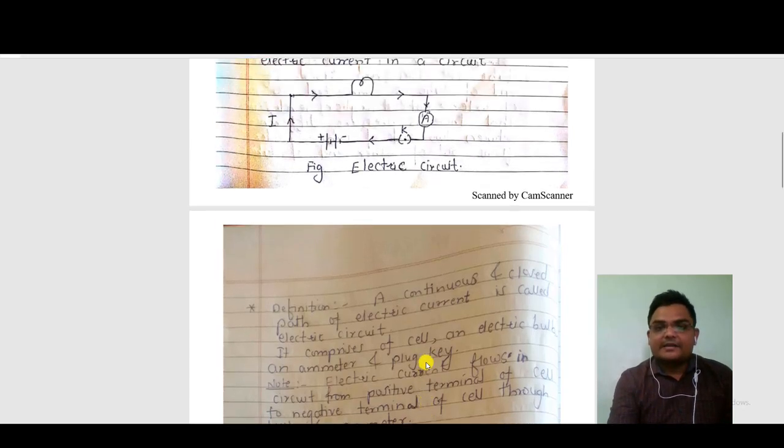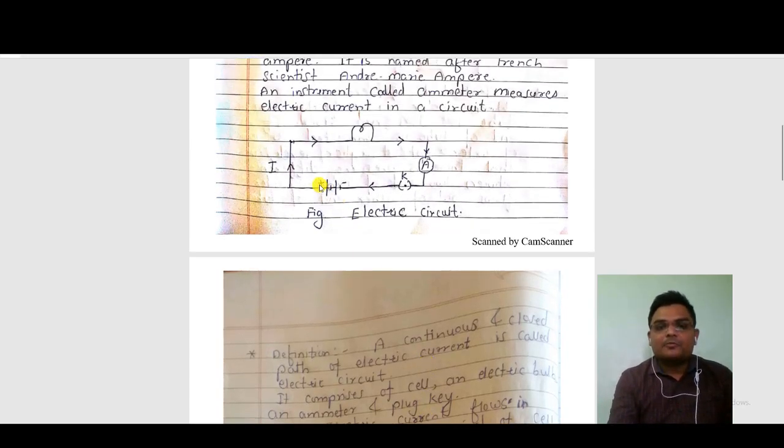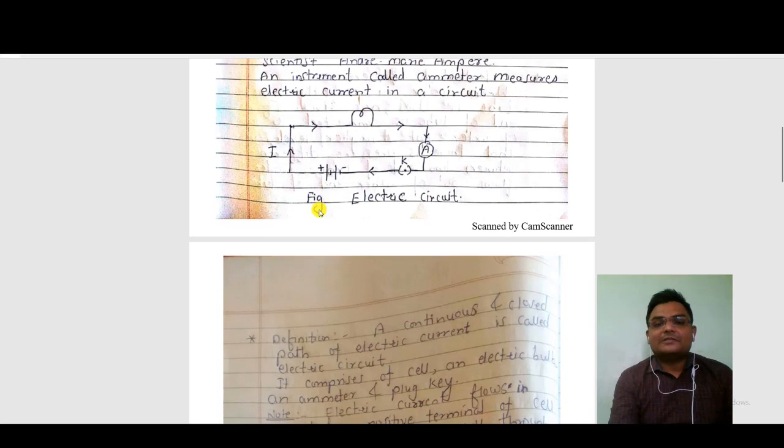As we see in the circuit, the current is flowing from the positive to the negative terminal of the cell, but actually the flow of electrons takes place from the negative to the positive terminal of the cell. Conventionally, it is assumed that the electric current flows from the positive terminal to the negative terminal of the cell. Please note that.